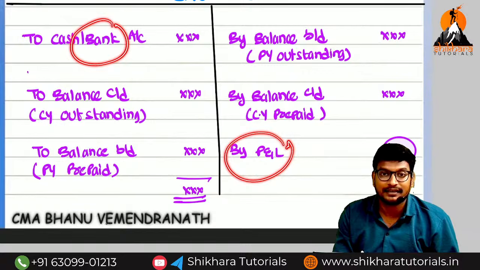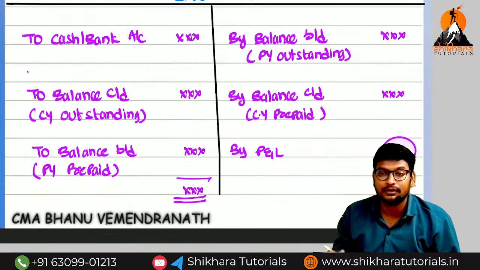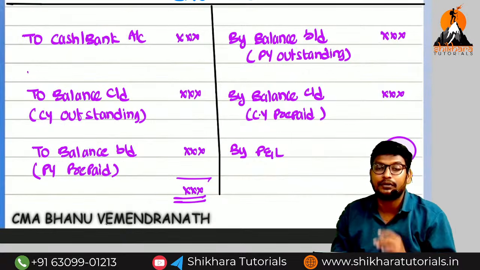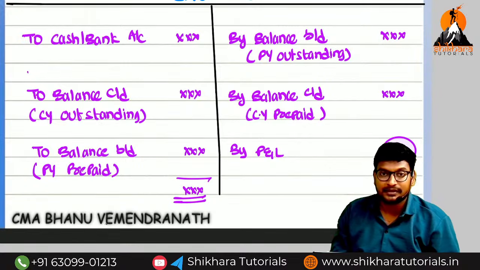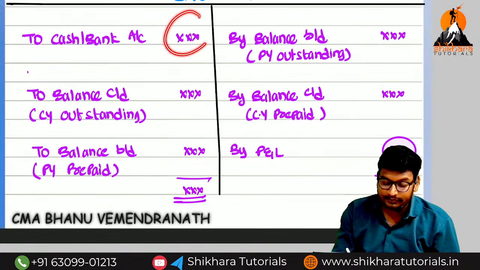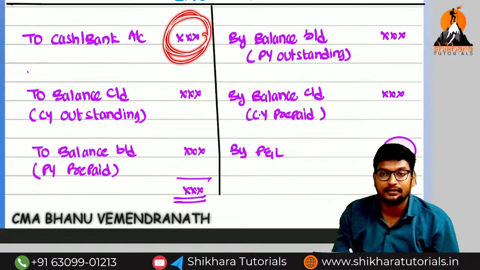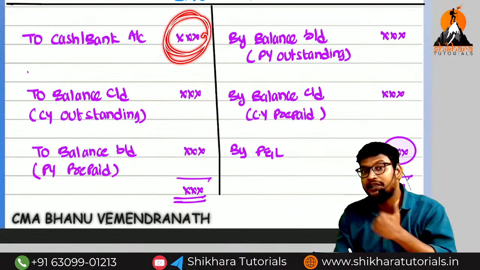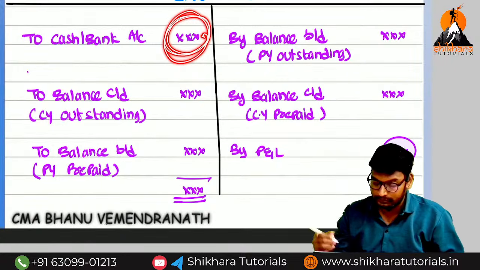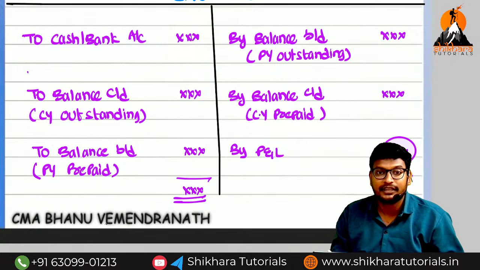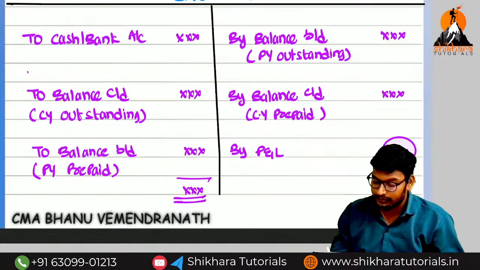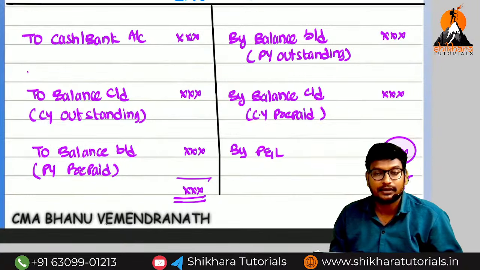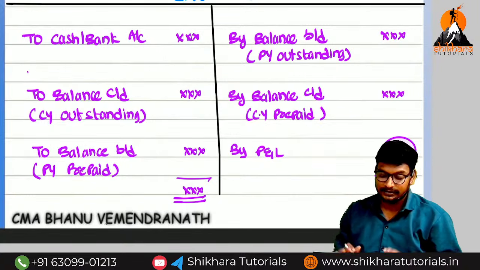Sometimes they will give the income and expenditure account, and ask how much amount we need to record in the receipts and payments account. At that point of time, what is the missing figure? Cash and bank is the missing figure. Sometimes they will give the receipts and payments account, and we need to identify how much amount to transfer to the income and expenditure account. At that point, the balancing figure is the P&L account. Are you getting the point?